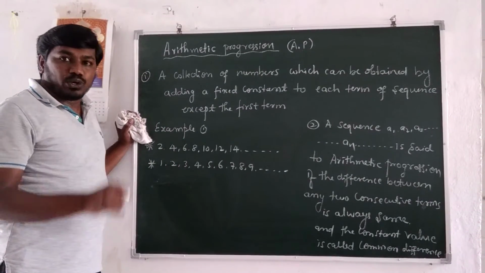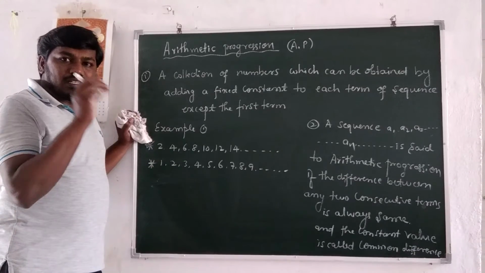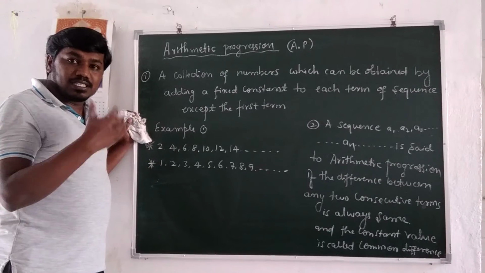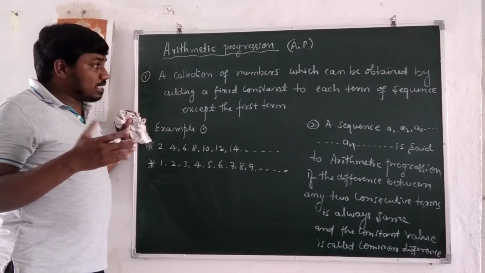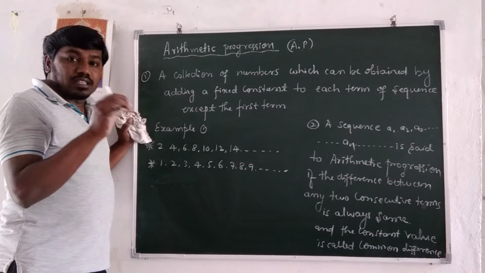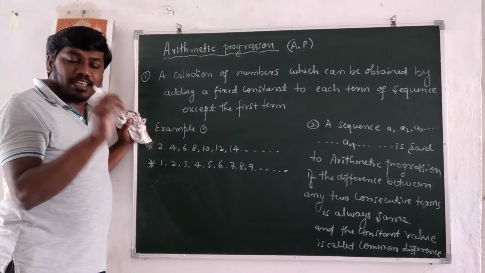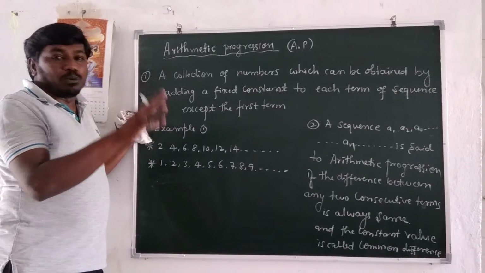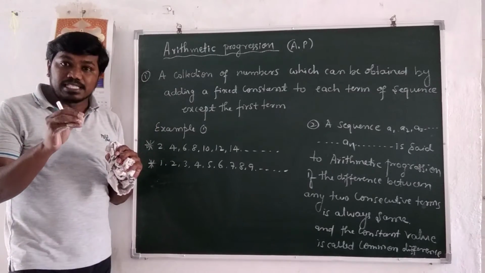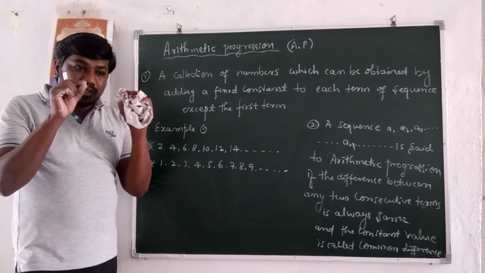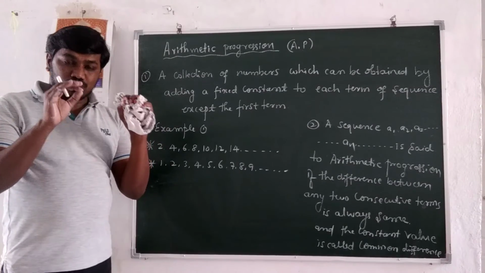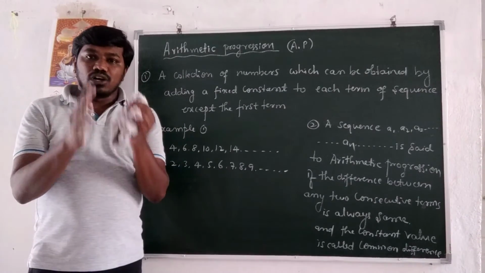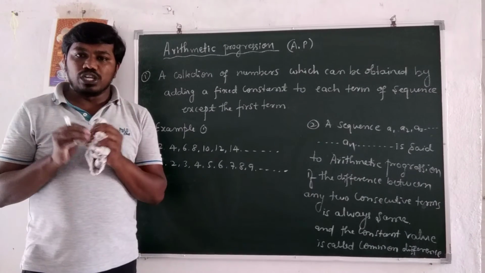What is arithmetic progression? Just an arrangement of numbers. A special type of sequence is called what? Arithmetic progression. One particular type of sequence is called arithmetic progression.